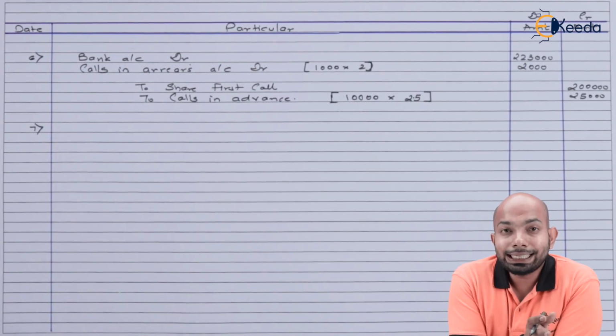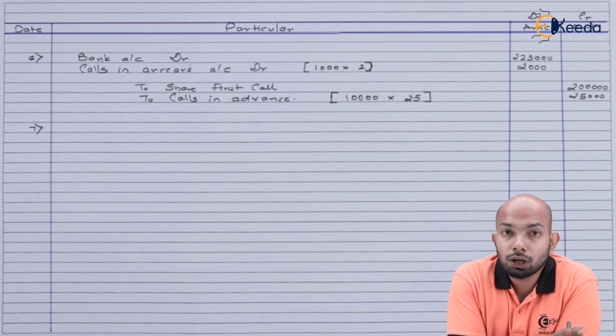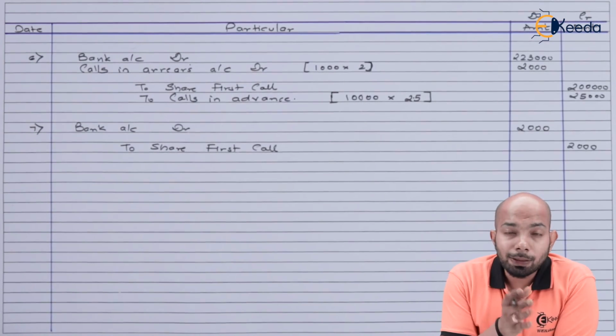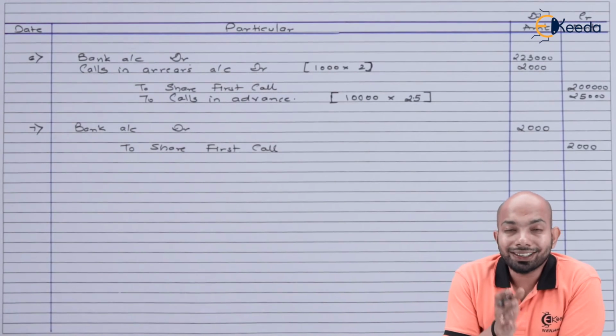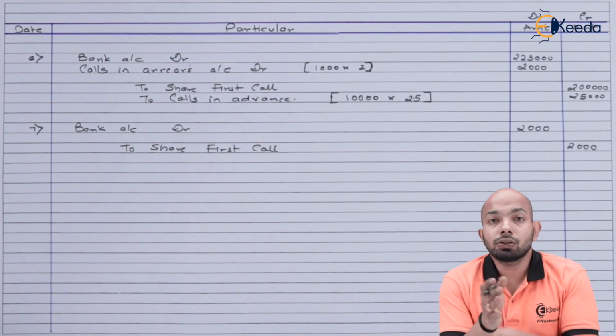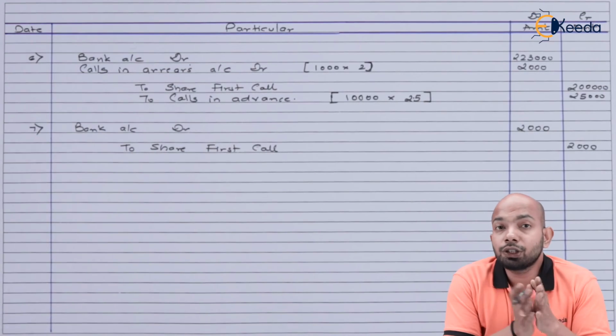Now the next entry that we will pass is the amount that we have received right now, because after 2 months he still paid the first call amount. So we'll mention that entry first. The entry that we have passed here is bank account debit to share first call, related to that specific calls in arrears, which amounted to 2,000 rupees. This amount wasn't paid in the first instance, it has been paid after 2 months.